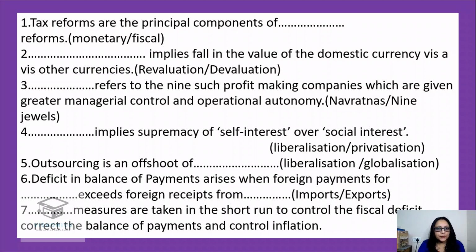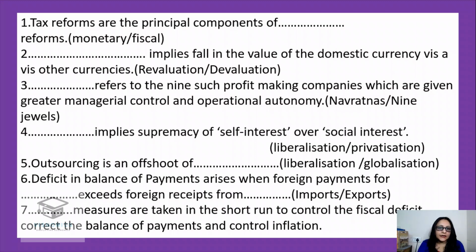Second one, dash implies fall in the value of the domestic currency vis-a-vis other currencies. Yes, it's devaluation. Devaluation implies basically fall in the value of domestic currency in terms of the foreign currency. Whereas, whenever there is a rise in the value of domestic currency in terms of foreign currency, it is revaluation.